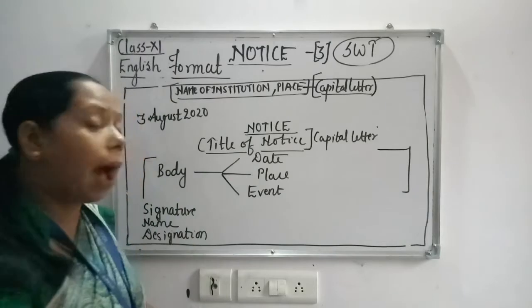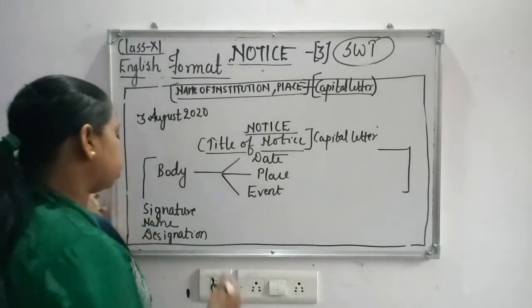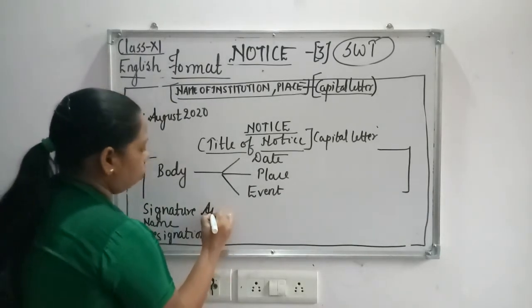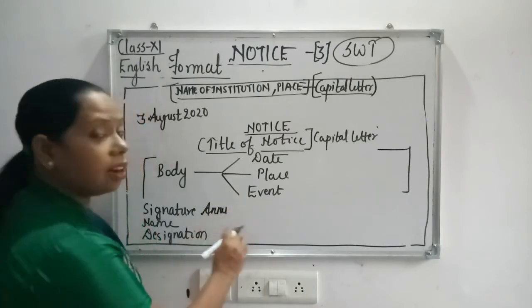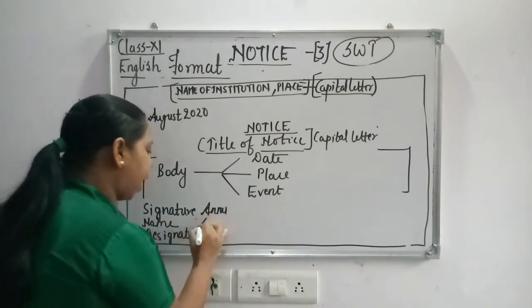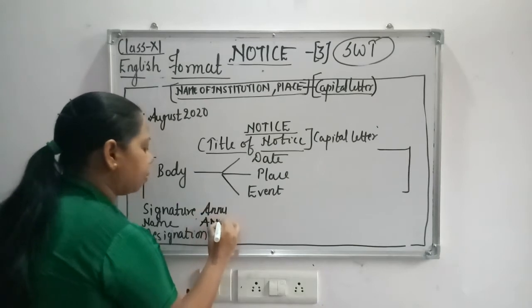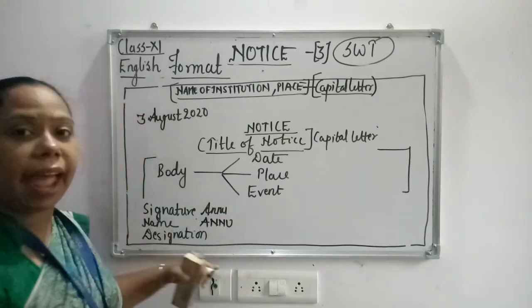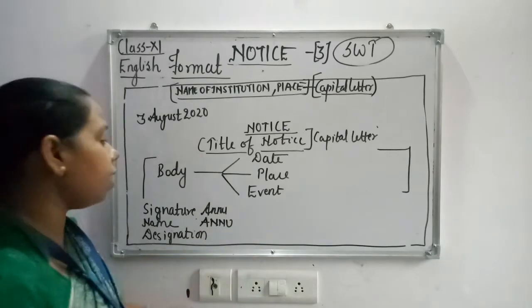So again we were at signature. Suppose some people write their name only. For example, my name is Anu Lori Daniel. So in signature, if I write Anu, I can write in running handwriting. For the name, it will again be Anu, written in capital letters. Okay, and then the designation can be mentioned.